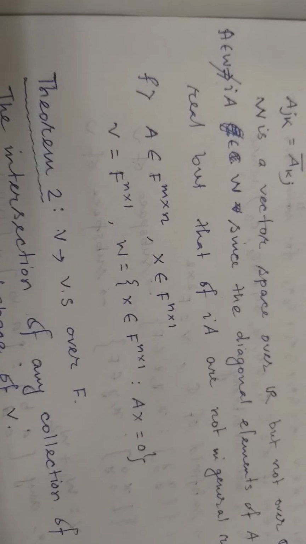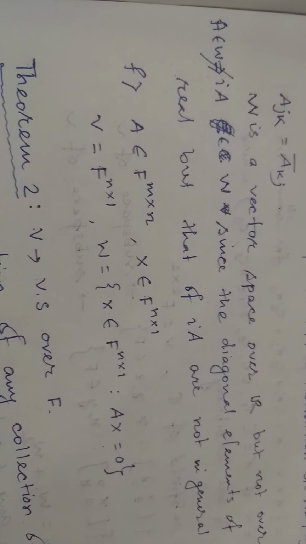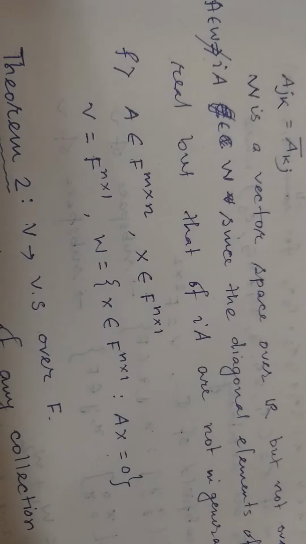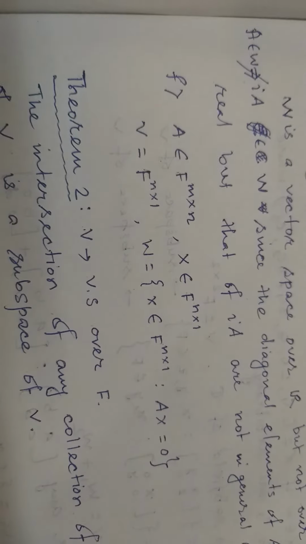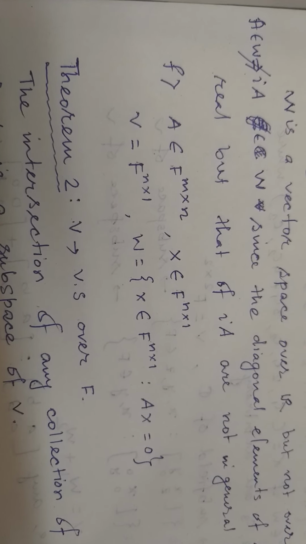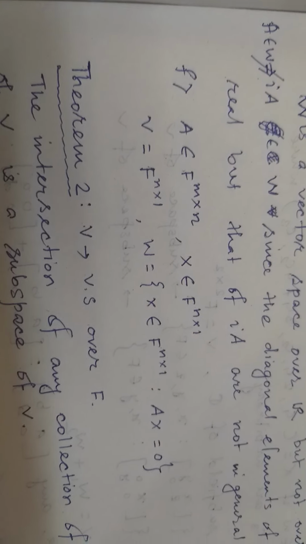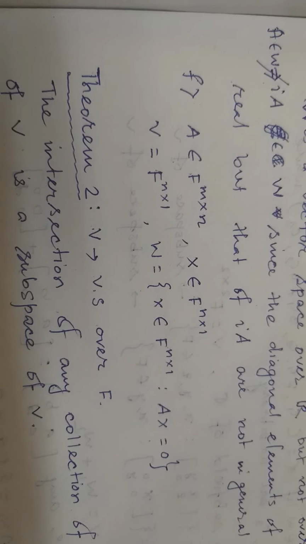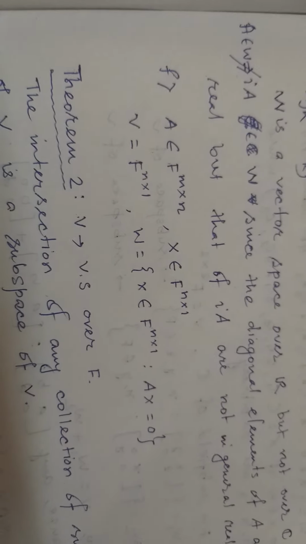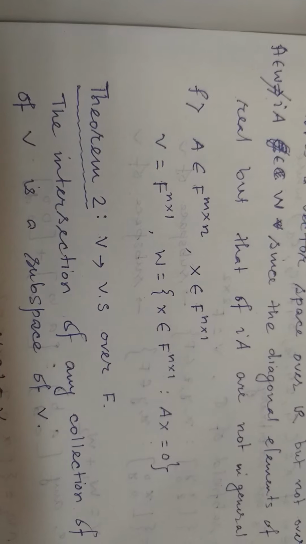Okay. Next example, let capital A be the set of all m by n matrices over the field F, and let V be the set of all column vectors n by 1. Obviously V forms a vector space over F.